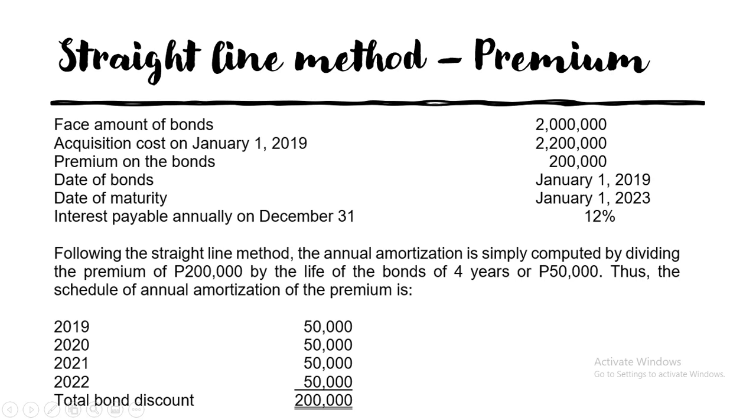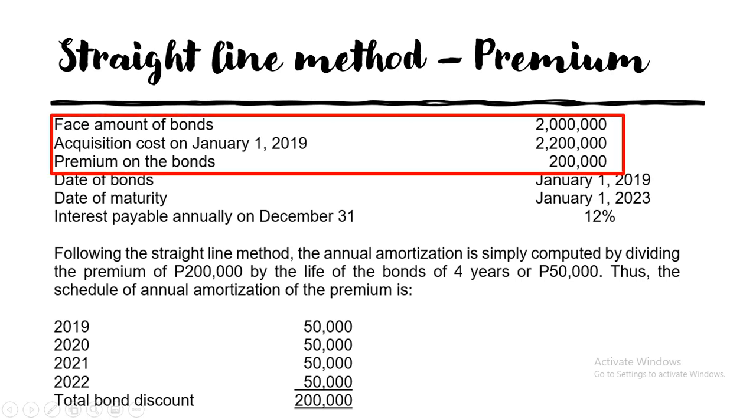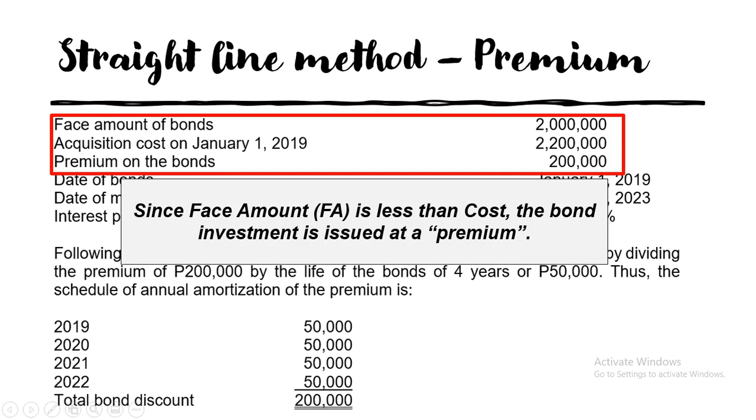Now, for the next one, let's try premium. What we're going to do, again, is determine the premium. Since this is premium, it's because the face amount is less than the cost. In other words, you acquired the bonds at a high price, because 2,200,000 is the cost of the bonds, and the face amount of the bonds is only 2 million. So, there is a premium on the bonds. It is like a loss on your part.